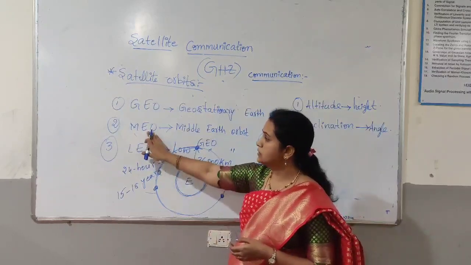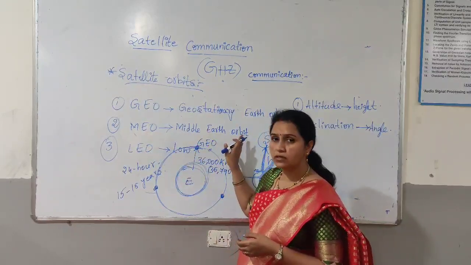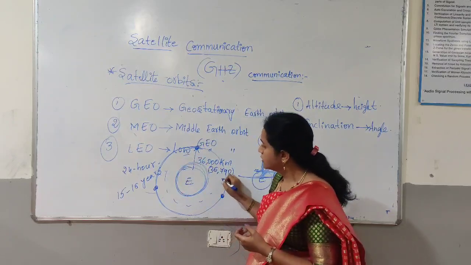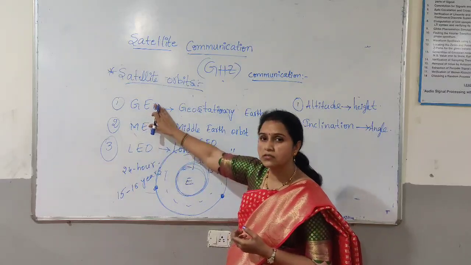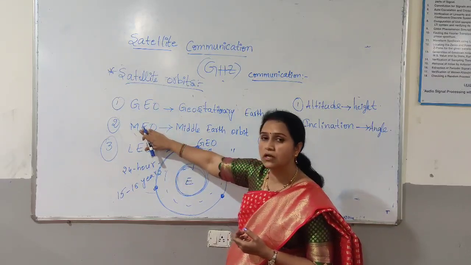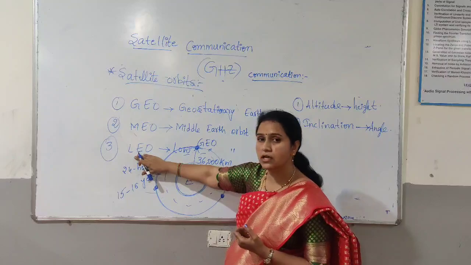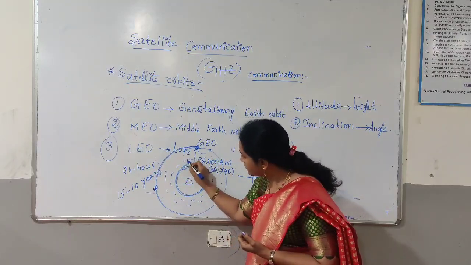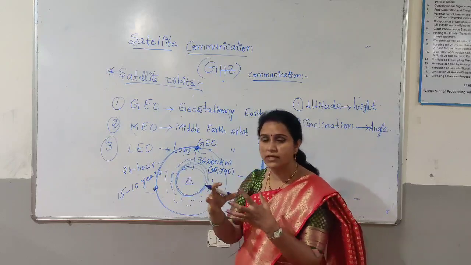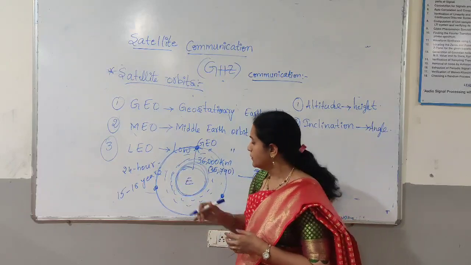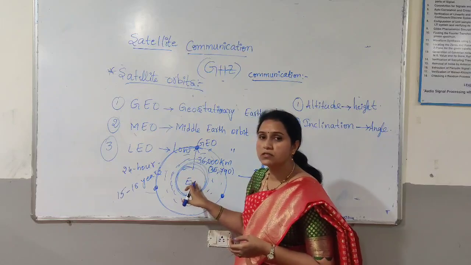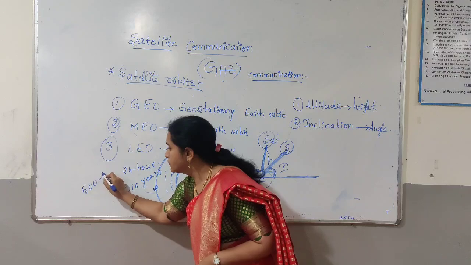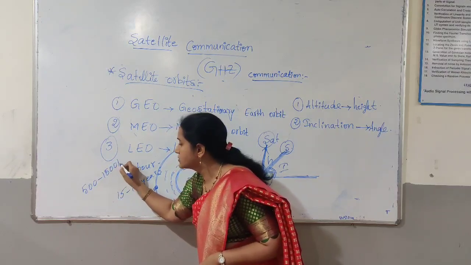Now let us see the MEO, middle earth orbit. The name itself says it is the middle orbit between LEO and GEO. But before telling about MEO, let us see the LEO, low earth orbit. As the name suggests, it is very close to the earth. The height of this low earth orbit is around 500 to 1500 kilometers only.